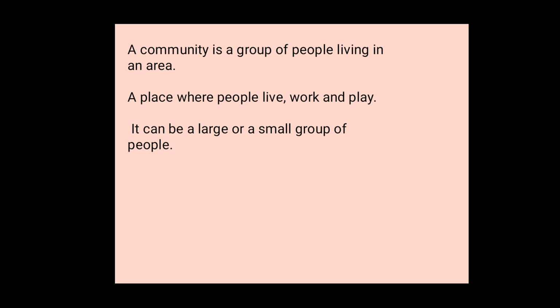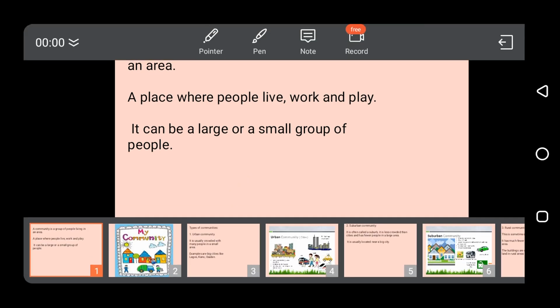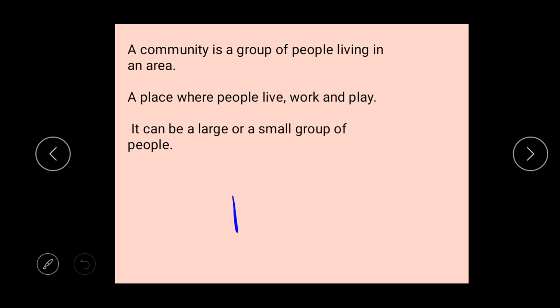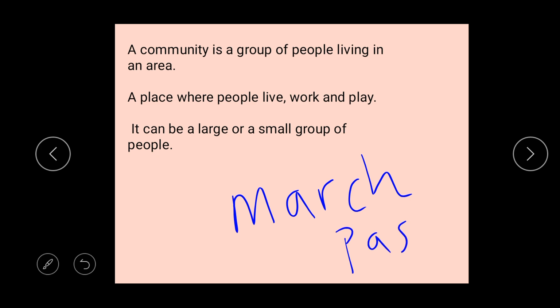And we mentioned some activities of that day. We said on that day, we have activities such as prayers, such as march past, okay? Let me pick my pen and write that. March past.